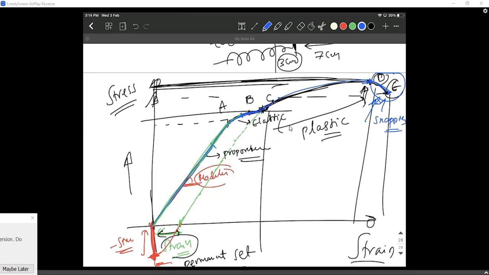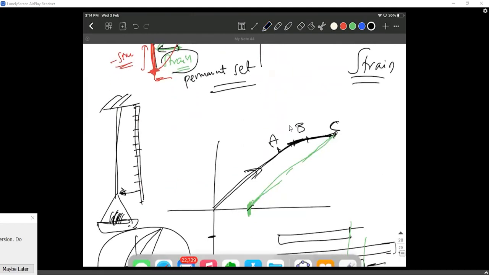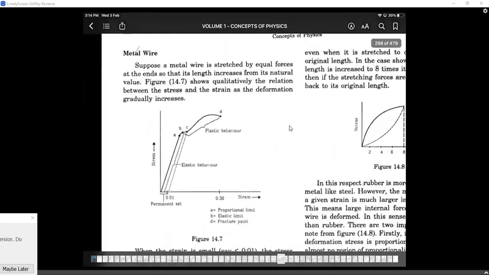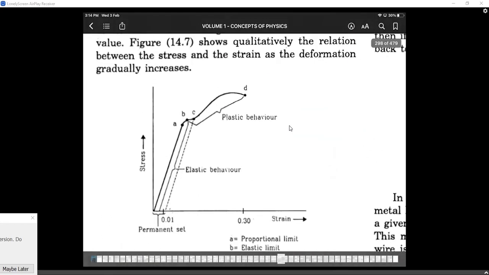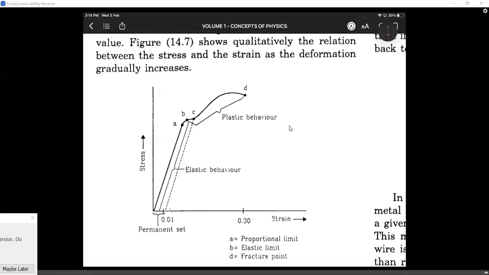Okay guys, now let's look at this graph in the textbook. It is not completely mentioned. They didn't even mention the snapping point here, I mean the maximum stress point in this textbook. Basically people write it as D and this point separately as E. A, B, C, elastic behavior, plastic behavior, proportionality limit, elastic limit, fracture point. They mentioned D, but we change it to E. If you want to change it, you can change it.